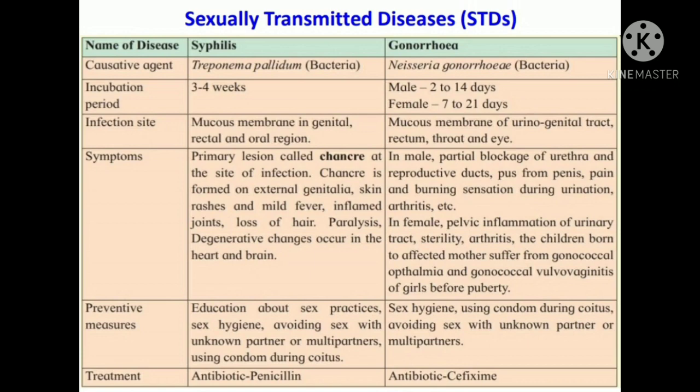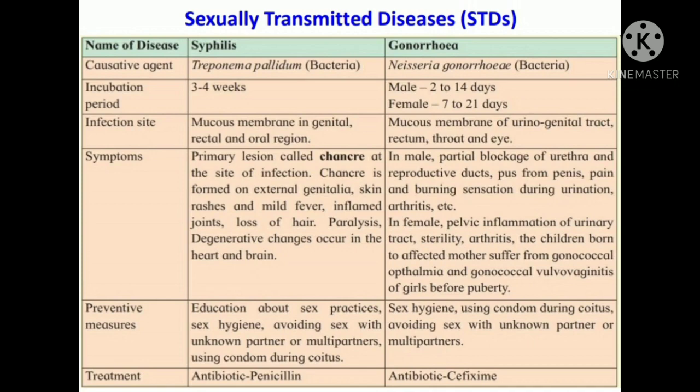Coming to the symptoms. In male, partial blockage of the urethra and reproductive ducts takes place, a little bit, half blockage. Pus will come out from the penis. Pain and burning sensation during urination will occur. Arthritis can also take place.